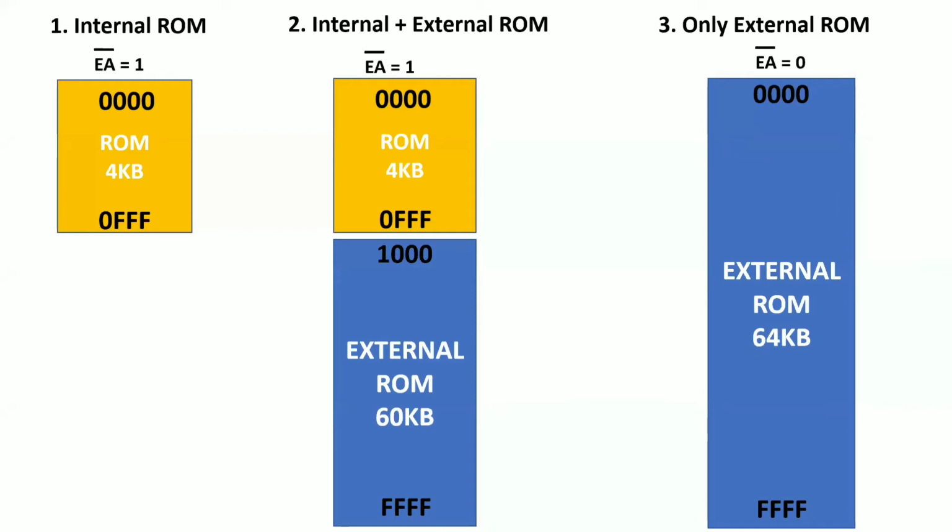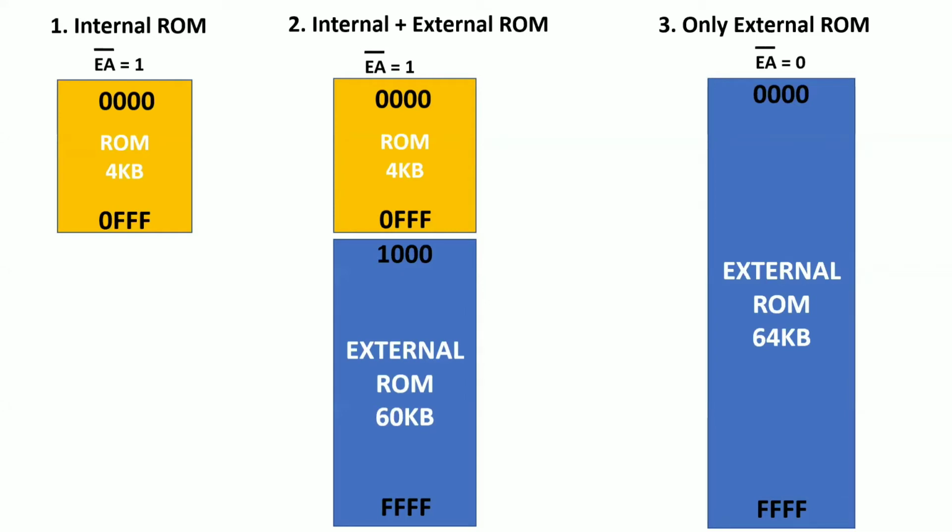Look at the third option. If I want to read the data from the external memory, I mean read-only memory, I need to select that memory, external ROM, with the help of one signal called EA bar equals 0. So enable external access: whenever EA bar equals 1, that means I am using only internal memory. Now you may be confused, sir, how to read the data from the second option.